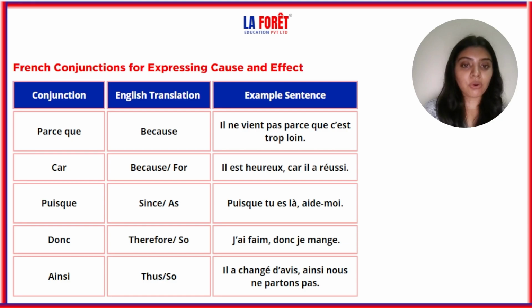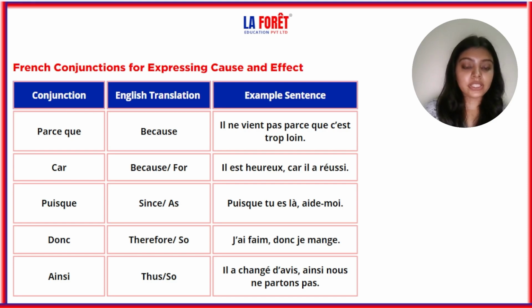Second is car. Car is because or for. Il est heureux car il a réussi. Now why is he happy? Because he has succeeded. So that's the cause, and the effect is il est heureux. Next is puisque. Puisque is since or as. Puisque tu es là, aide-moi. So it is translated as since: since you are here, help me. That's how it is with cause and effect.